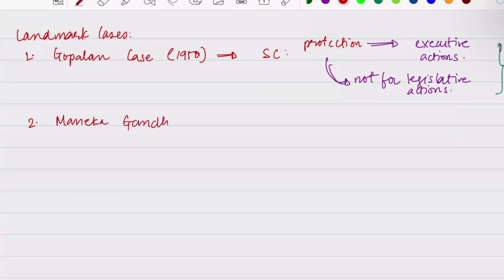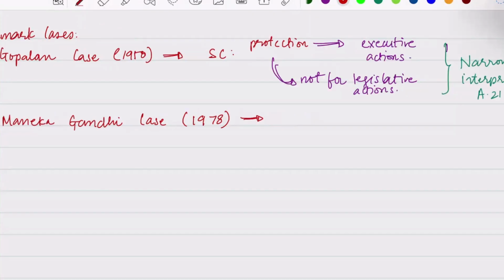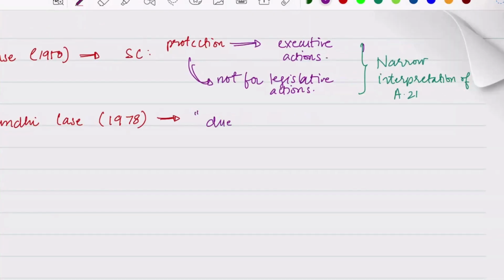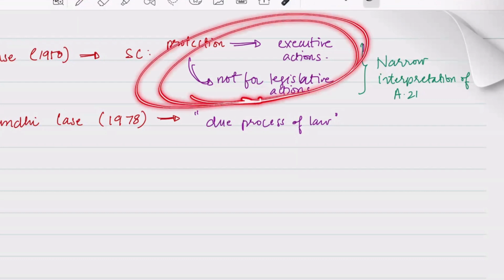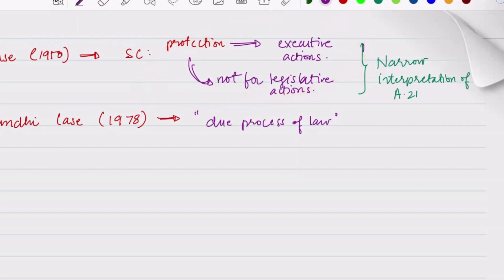Okay, then next we have the landmark case called the Maneka Gandhi case of 1978. Here, this was the time when the concept of due process of law was introduced. I just explained this, so I hope that you are clear. This concept was introduced, and protection under Article 21 should be available not only against arbitrary executive action but also against arbitrary legislative action. So what was given in the Gopalan case, the concept of protection only for executive actions and not for legislative action, was cancelled.